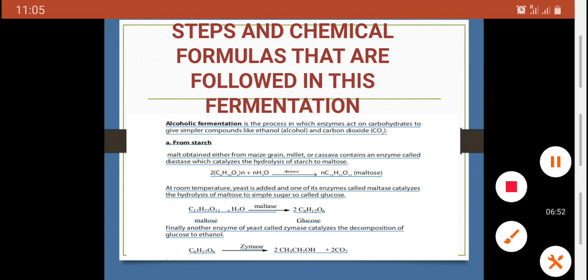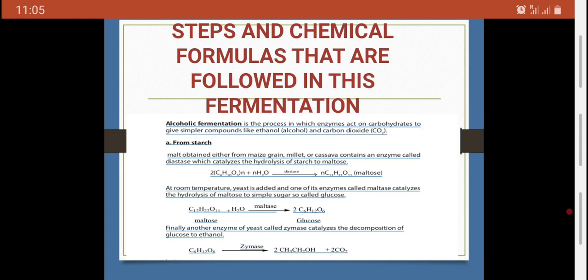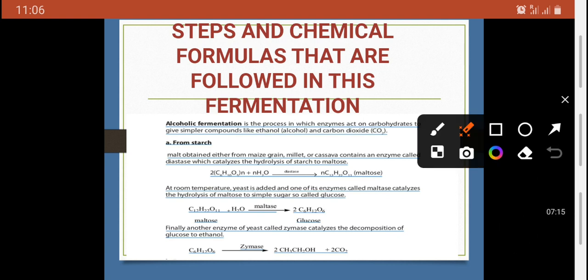This is the real content we got from there. They have said that cassava contains an enzyme called diastase, which catalyzes the hydrolysis of starch to maltose. This could be good for us. This is how I told you that diastase is the one we use to manufacture alcohol. Now this is done. This is how it's done.